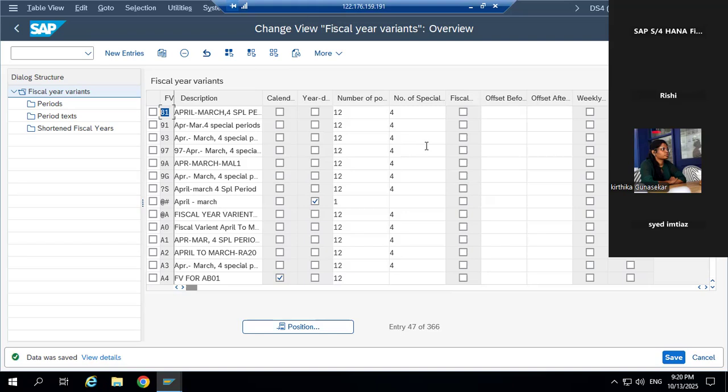So in the last class we created a new company, with a name. In the last session, we created the company code and other things, and then assigned the company to the company code. Okay.